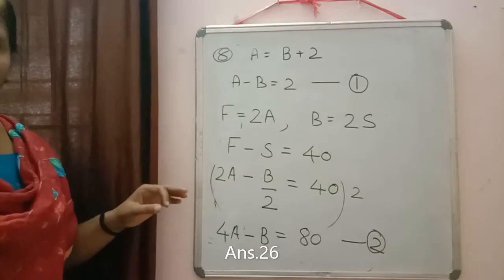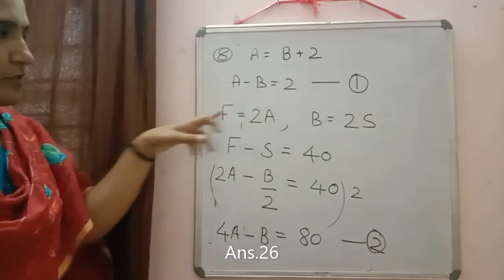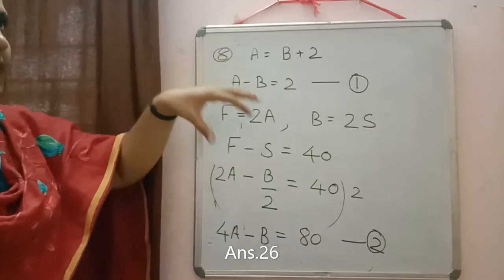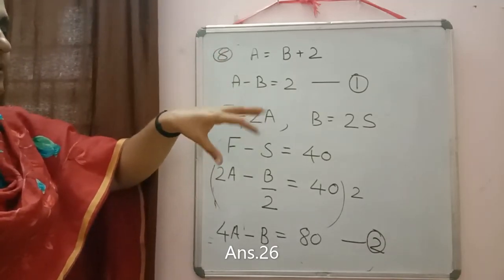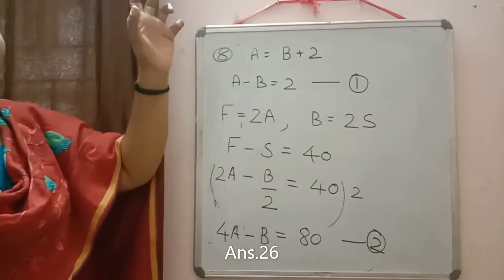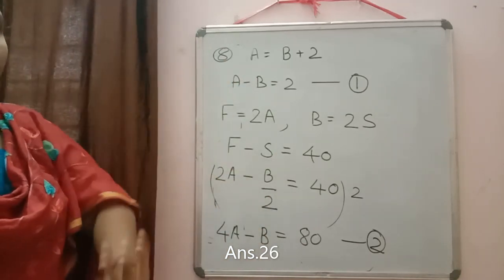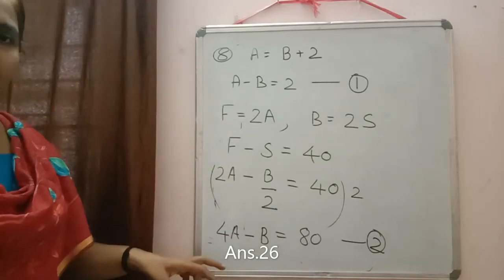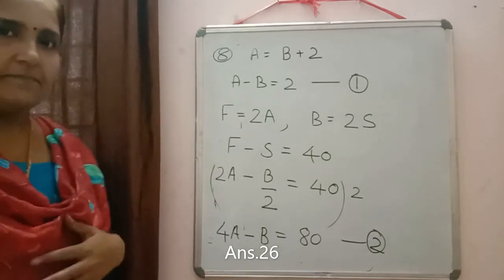So I think when you write in this way, your solution will become easy. Otherwise confusion will come if you take everyone's ages as x, because so many variables are there. That's why whatever alphabets are there, you take their ages also like that only. So I think the methods are clear to you. Thank you.